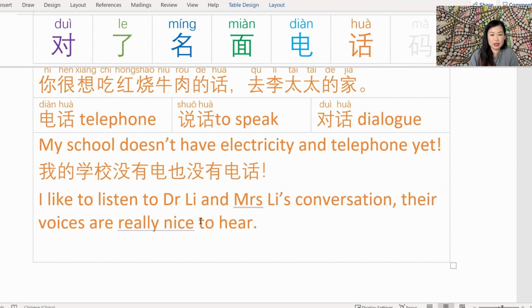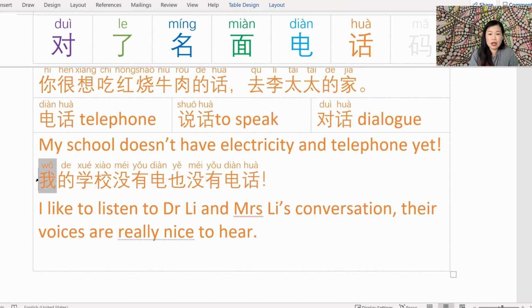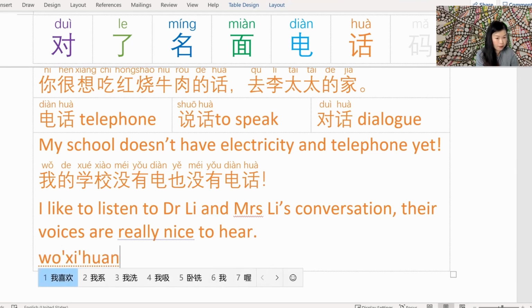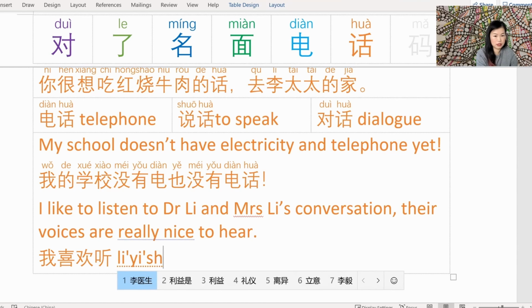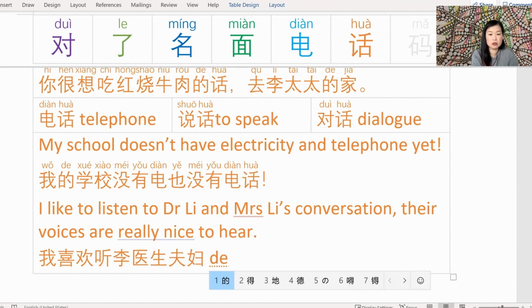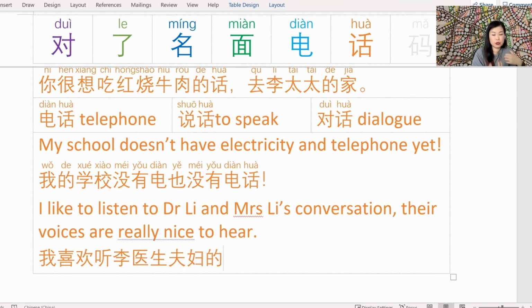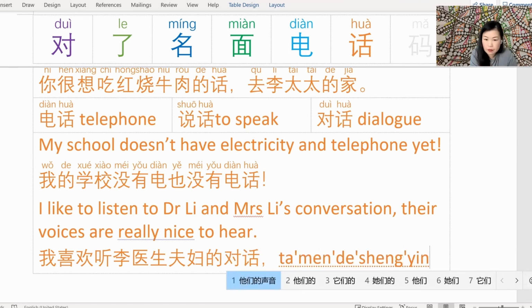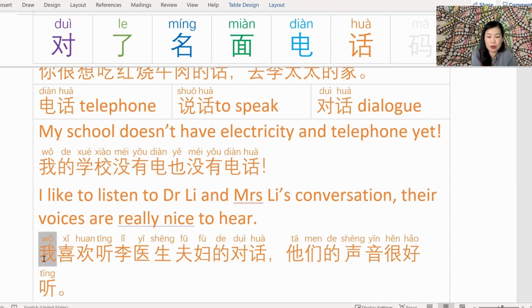Yeah, let's pop the pinyin on. 我的学校没有电也没有电话. Okay, and then the next one, I like to listen to. I like is 我喜欢. Listen is 听. 李医生夫妇的什么？Their conversation between the two of them, 的对话. 他们的声音很好听. Pop the pinyin on.